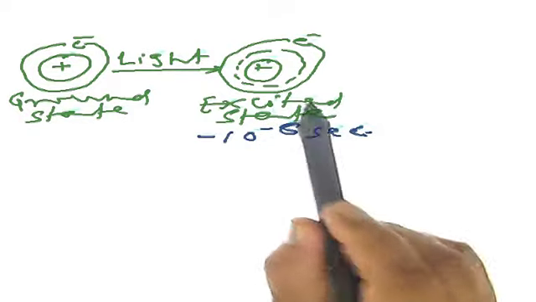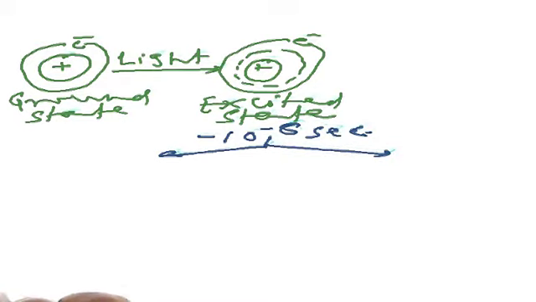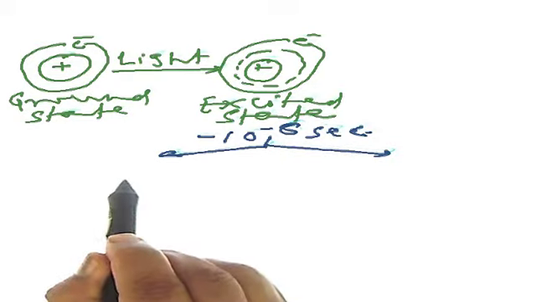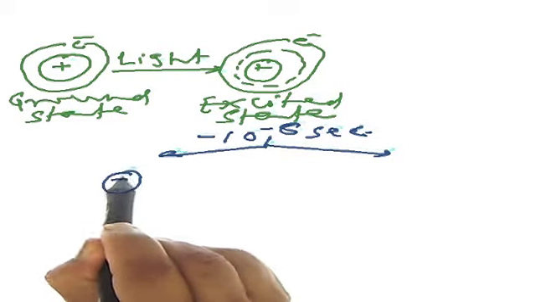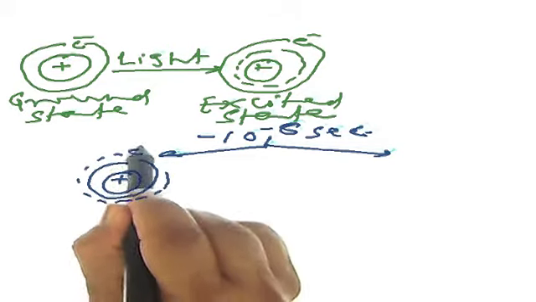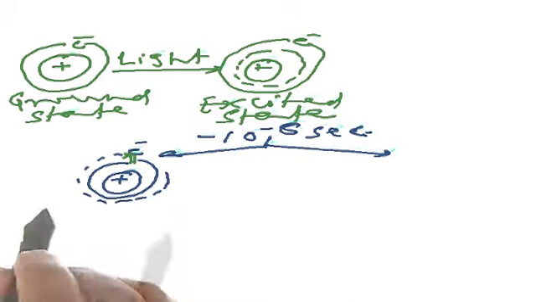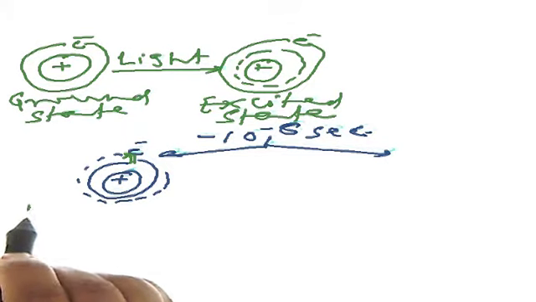So there are two ways by which it can return from this excited state to ground state. One is it will return to ground state by losing the extra light energy, but in this process it has to lose its electron also. This emission of light is visible and this phenomenon is known as fluorescence.